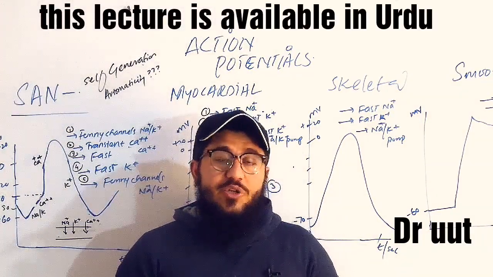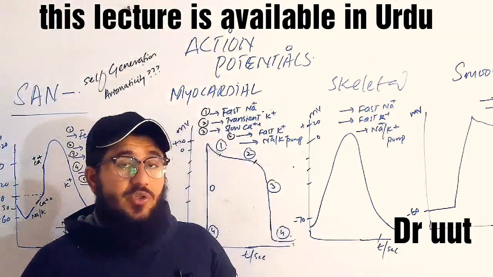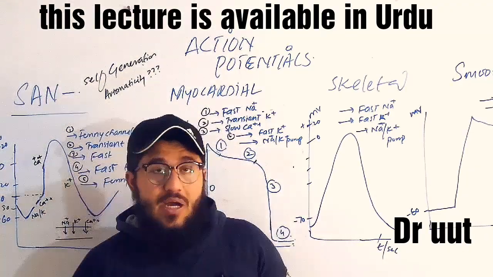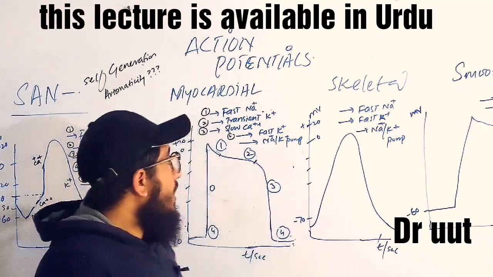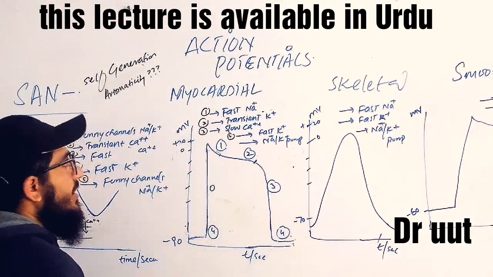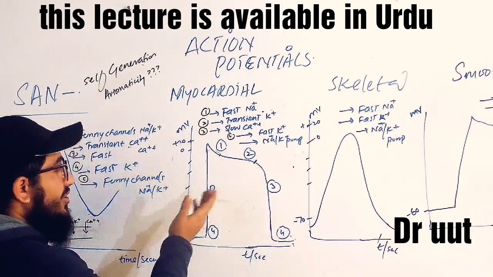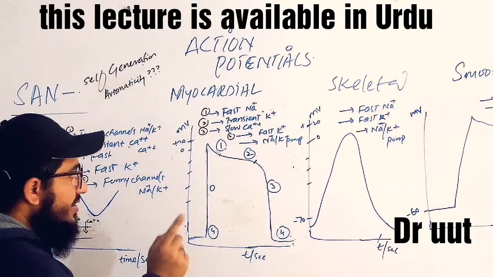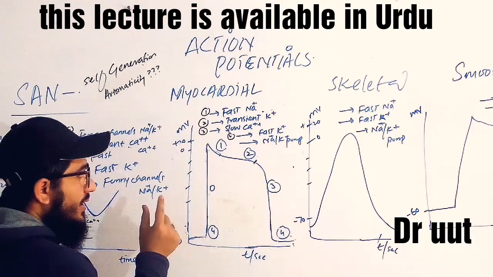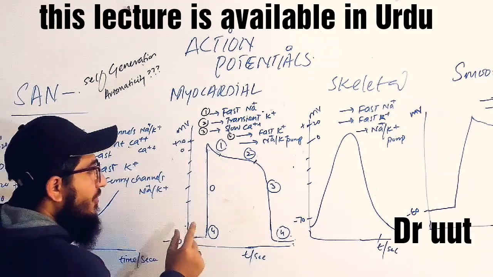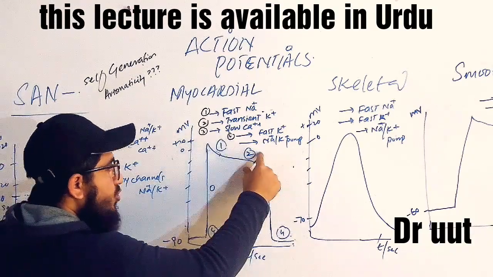In this video, we will talk about the action potential in the myocardial cell or the cardiac cell. This video is in English and available in Urdu. So, starting with the action potential in the myocardial cell, the resting membrane potential of the cardiac cell is -90, and the action potential is studied in four phases: phase 0, phase 1, phase 2, and phase 3.